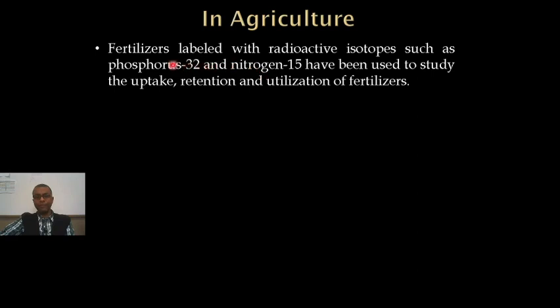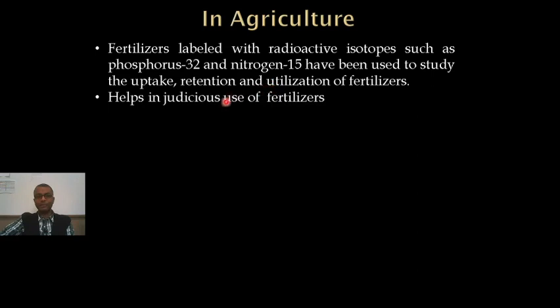If we mix a small amount of radio phosphorus and radio nitrogen with the fertilizer, then we can study how the plants absorb and how much they absorb, and in which part of the plant the fertilizers are retained. So basically we can study how the plants use the fertilizers and how much they use.